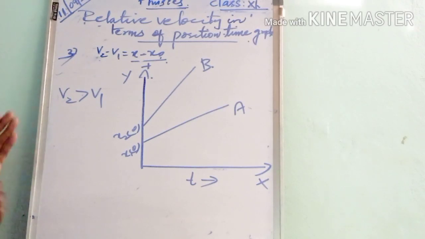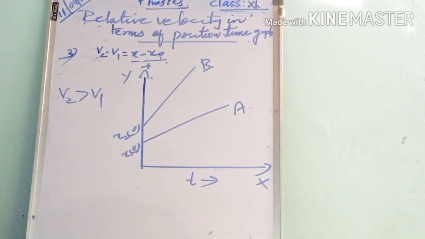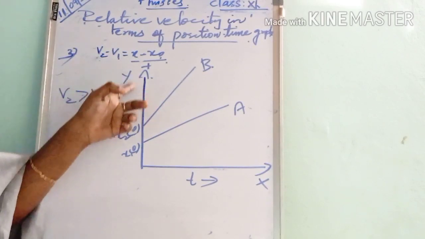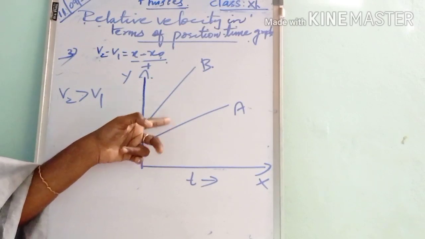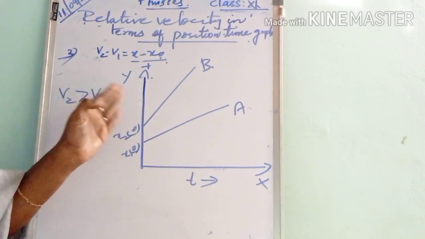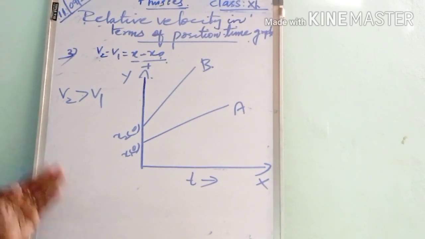Here the third condition is that object B moves faster than object A, that means v2 greater than v1. In that case this is the nature of the position time graph. So we can say the distance between the two objects gradually increases with time when v2 is greater than v1. That is about the relative velocity in terms of position time graph.